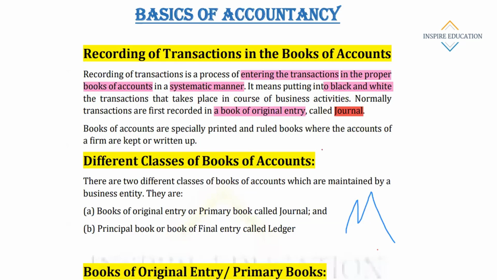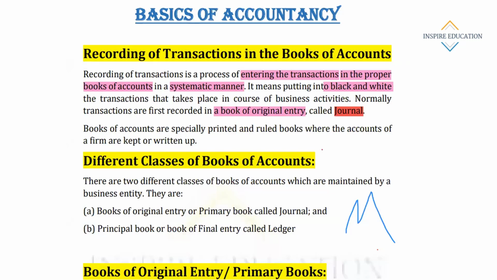The thing is that we have to record the transactions in the books of original entry. And books of original entry means what? Books of original entry means journal. Journal is called the book of original entry. Books of accounts are specially printed and ruled books where accounts of a firm are kept written up. Now everything is computerized, so many firms are not using the manual form, but there were many, and in fact many firms are also still using the manual form of accounting.